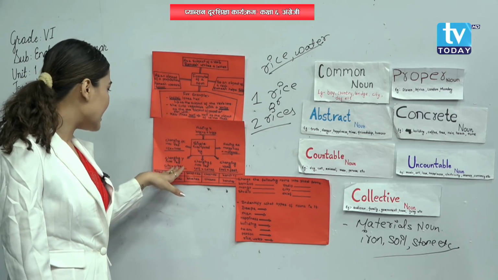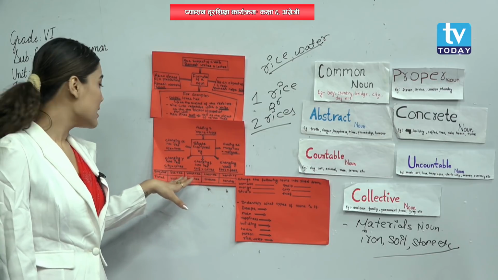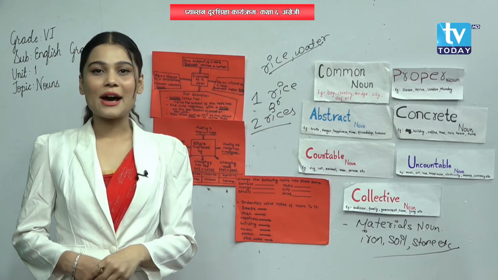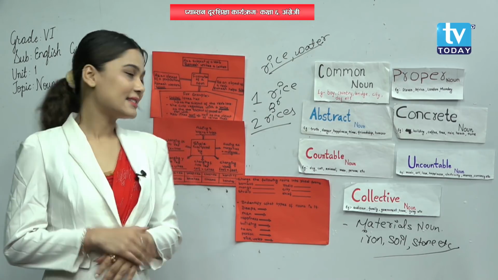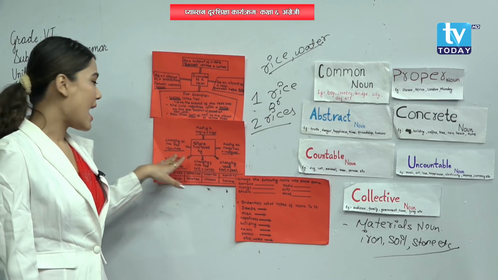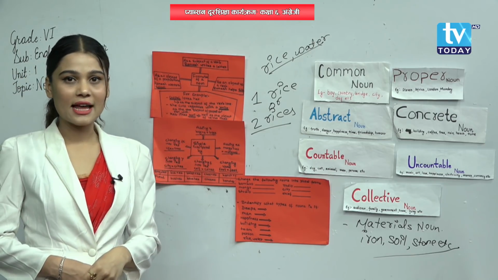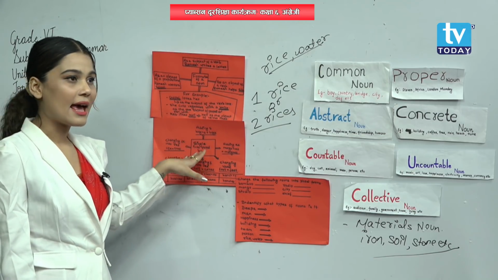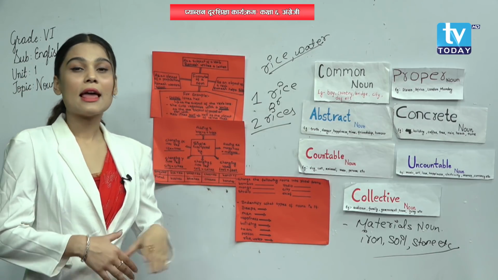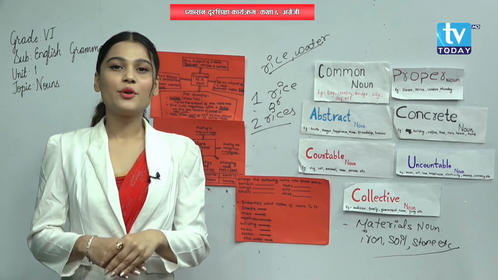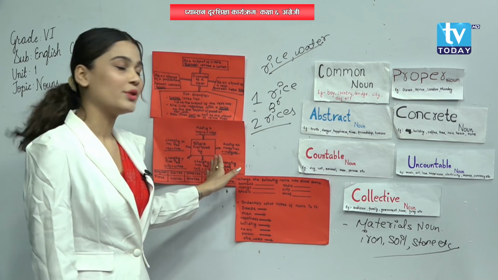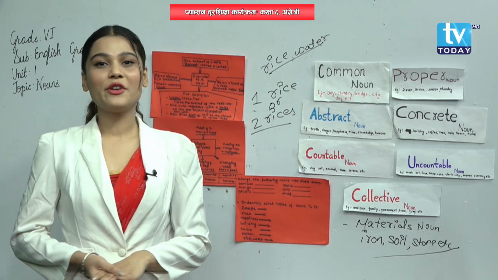So if we add I-E-S over here, it becomes C-I-T-I-E-S cities, and cities is a plural noun. Yes or no? Yes. So next one is changing fe into ves. L-I-F-E life is a singular noun. If we add V-E-S over here, then it becomes L-I-V-E-S lives, a plural noun. So I think, my dear students, you are clear regarding singular and plural nouns. Can you give me more examples of it?